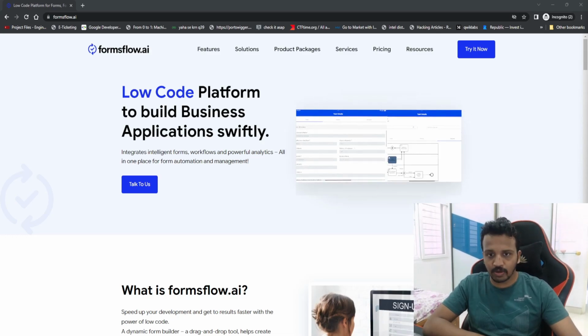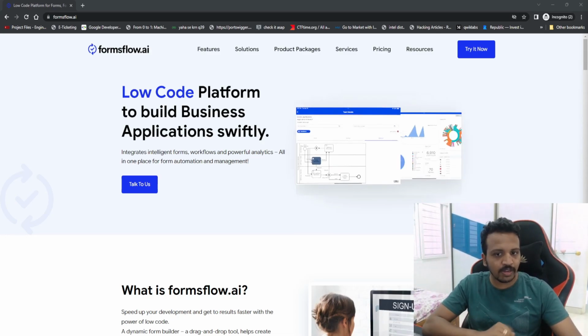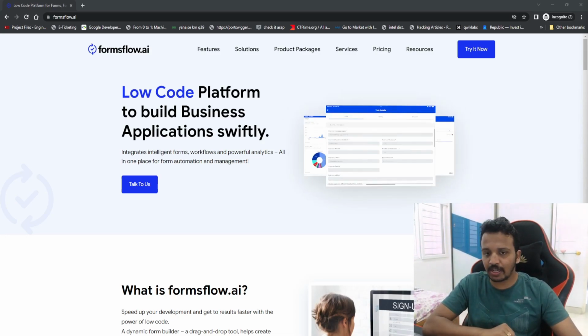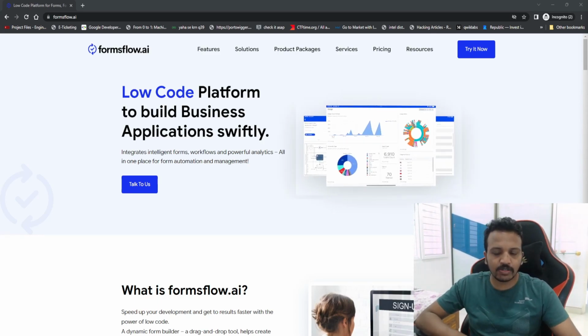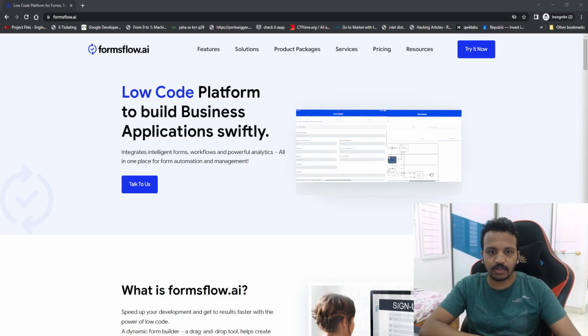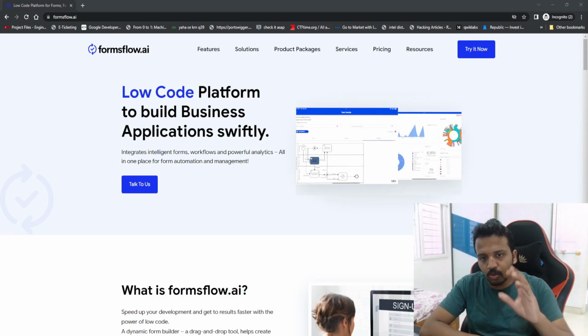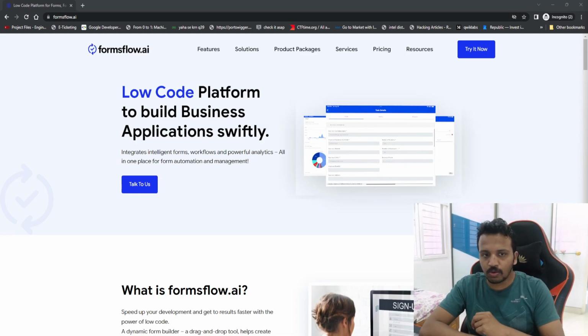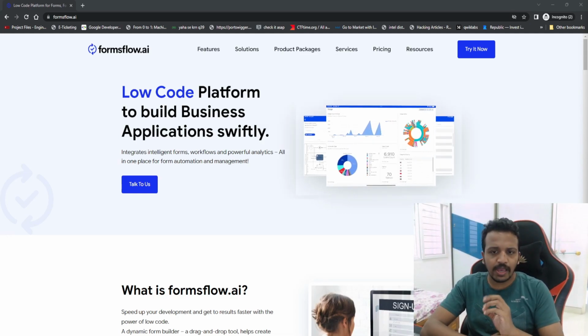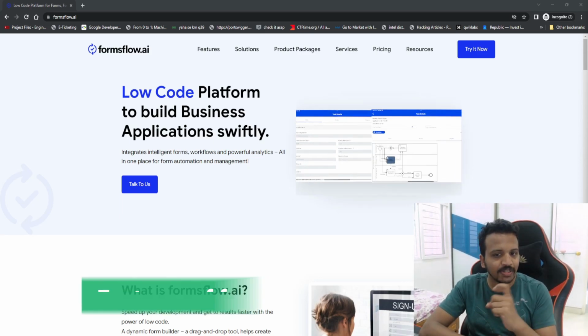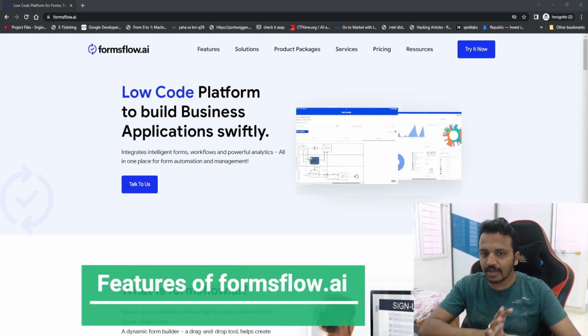Of course, it is available as open source, in a premium version, and in the cloud, but we'll hold on that topic for a minute. First we'll explore this tool and then jump back to that topic. So what the tool is, we understood: it has something to do with forms and with automation. Let's see what its features are, because the features are what make the tool define itself.